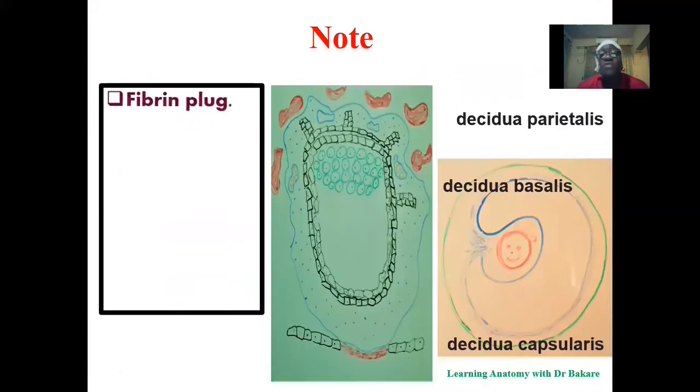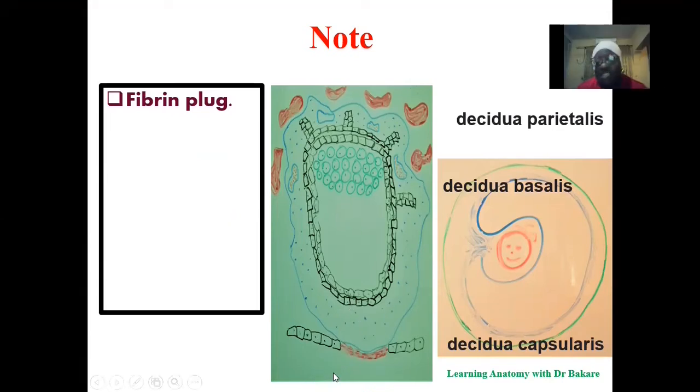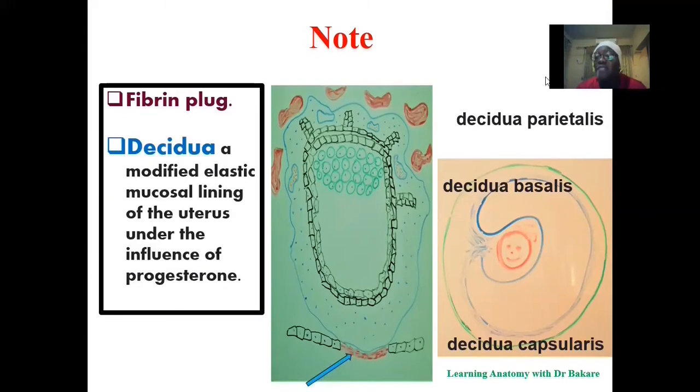It is good for us to know that there is a fibrin plug at the point where the blastocyst is implanted into the endometrium lining of the uterus. So there's going to be a form of closure at this point after the complete implantation of the developing structure. So this tends to create like a plug that helps to cover the opened region, and this is the fibrin plug.